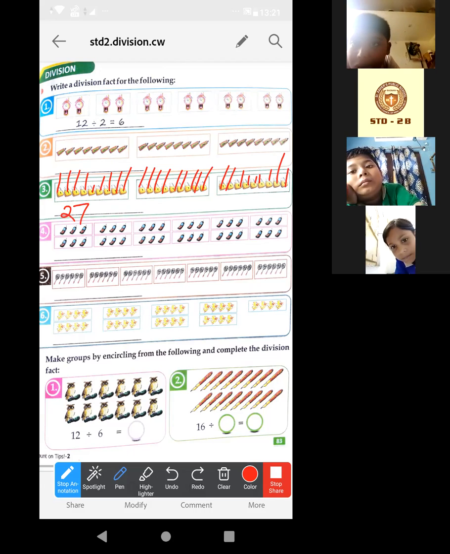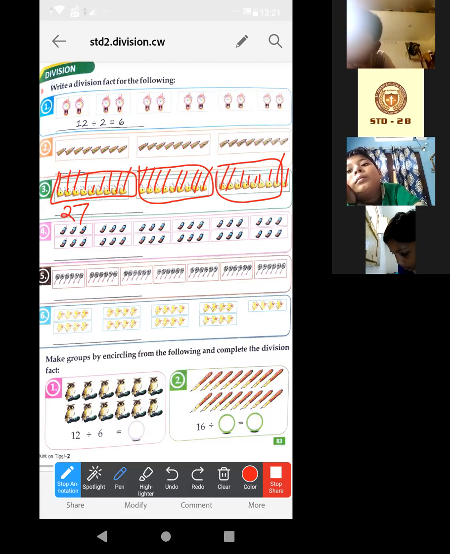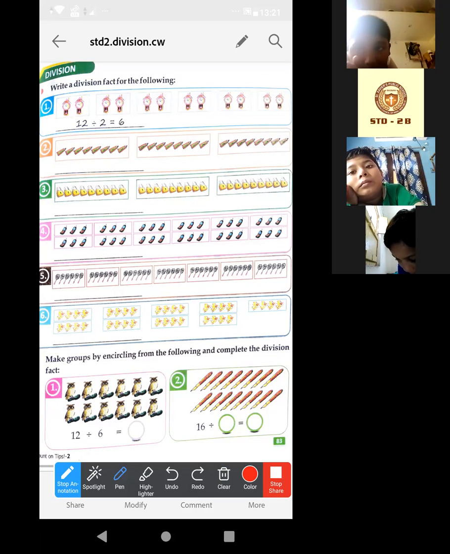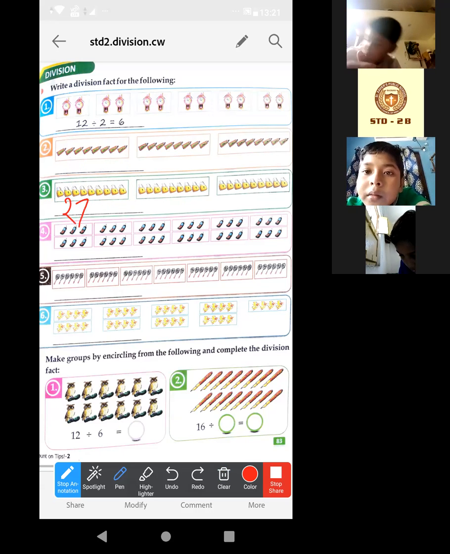And look, in how many groups has it been formed? Look, first group, first box, second group, third group. So that means in one group, how many locks are there? Look, if we count in one box, how many locks are there? 1, 2, 3, 4, 5, 6, 7, 8, 9. Okay, that means total is what? 27. And how many is in one box?